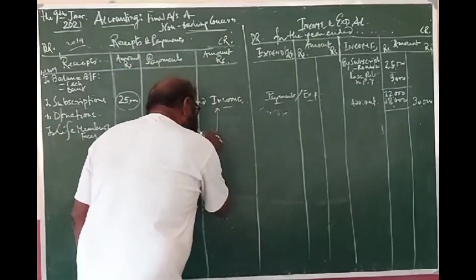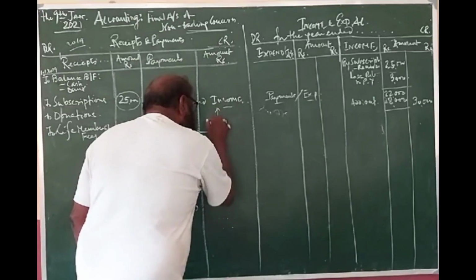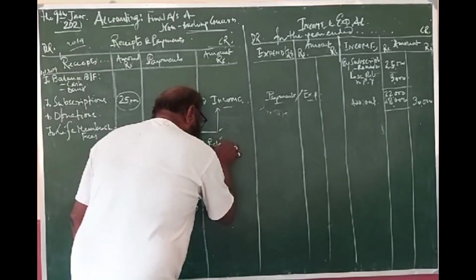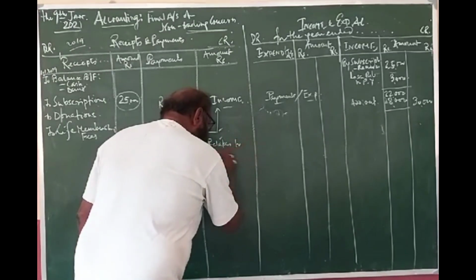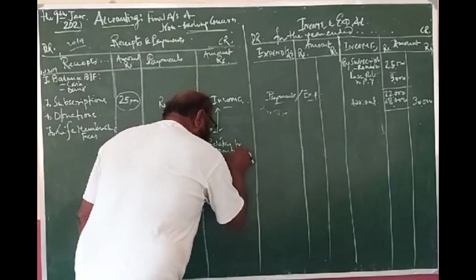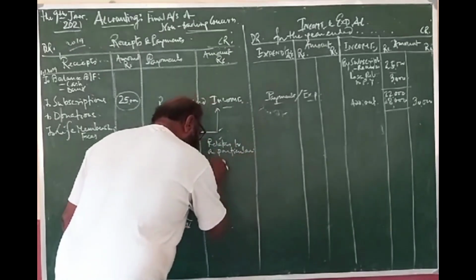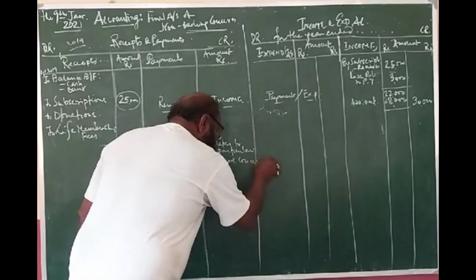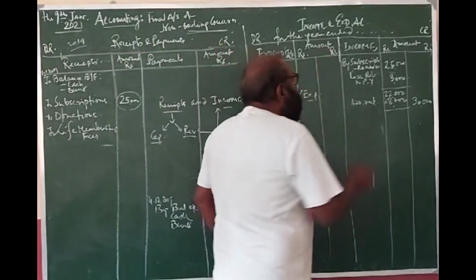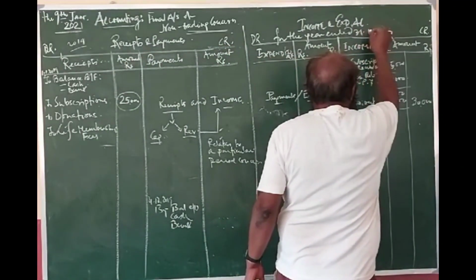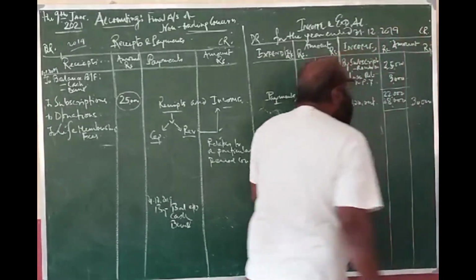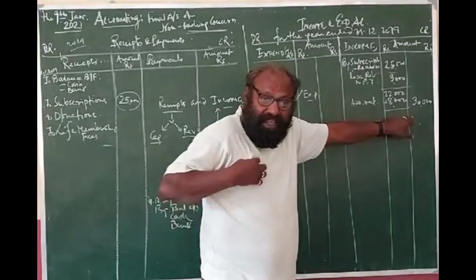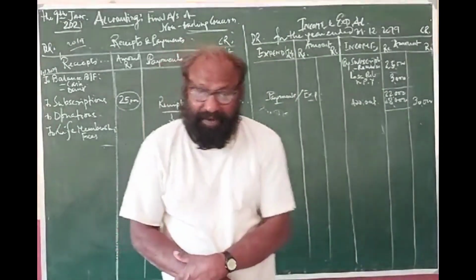In order to be income, it must be a revenue receipt, and number one, it must be revenue in nature, and number two, it relates to a particular period concerned. Because you are preparing the income statement for the period ending 31/12/2019, the subscription which relates to that period will be regarded and will come over here, as you have seen in your trading and profit and loss account.